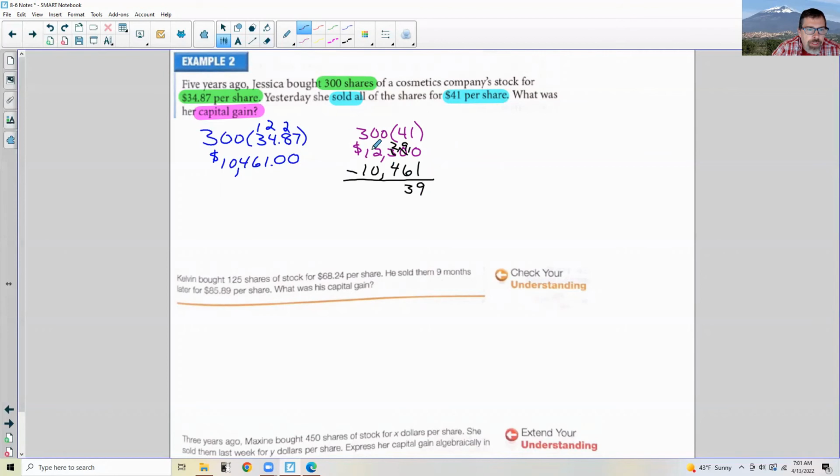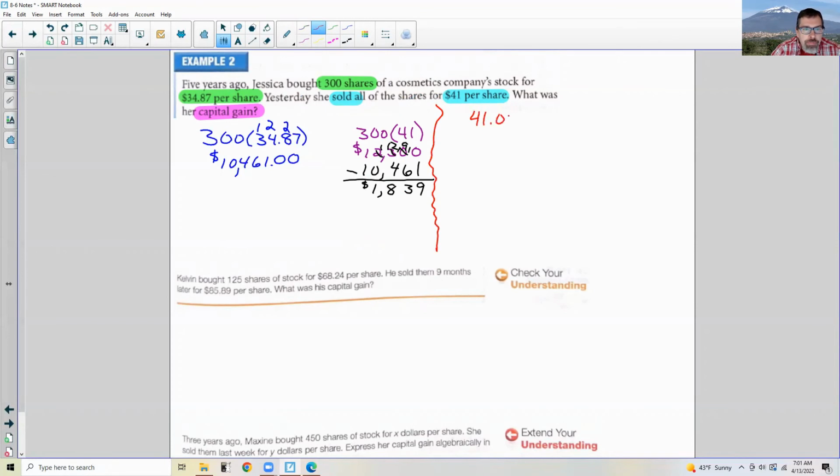So when I do that, I get 9, 3, 8, 1. So her capital gains was $1,839. Now I told you I was going to do this two different ways. So let me do this. I could have just gone like this.